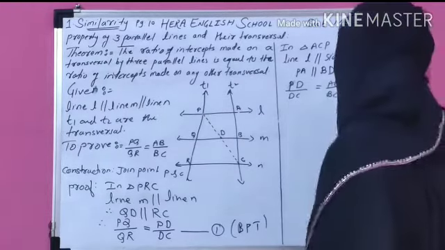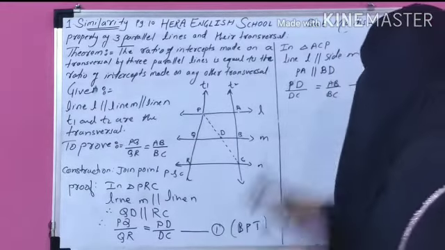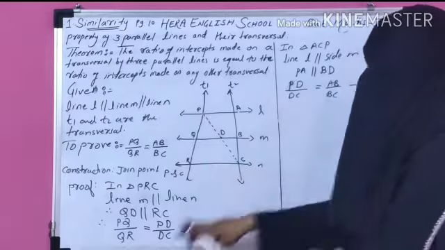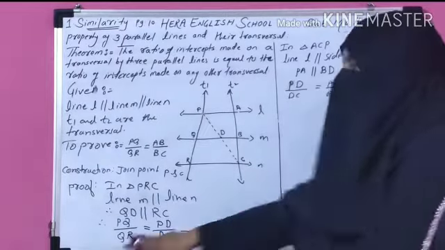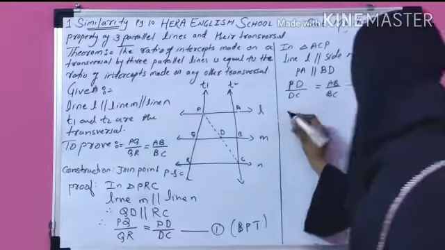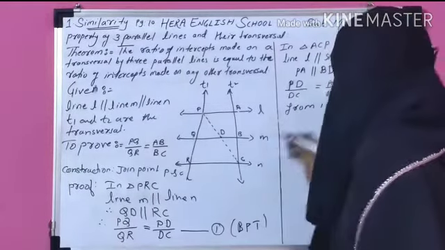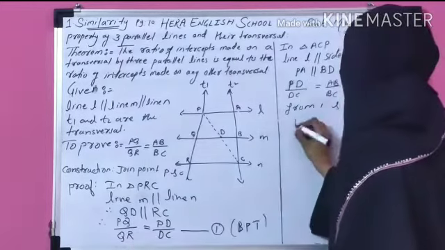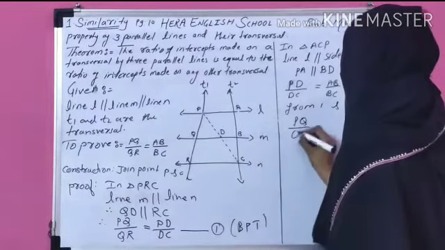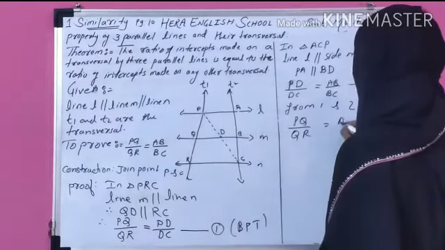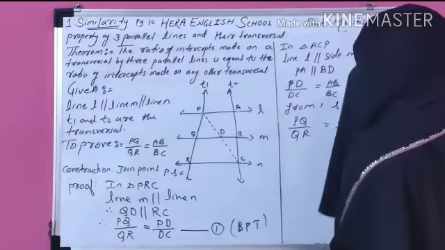Now observe this 1 and 2. PD upon DC is the same. If one ratio is the same, then automatically the second ratio is the same. So from 1 and 2, you can write PQ upon QR is equal to AB upon BC.